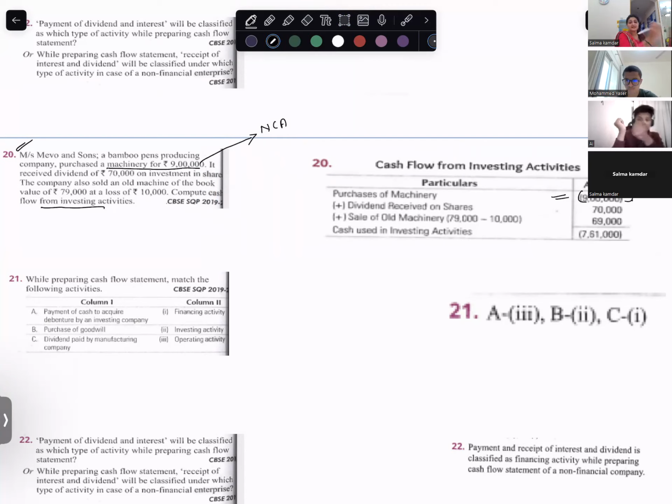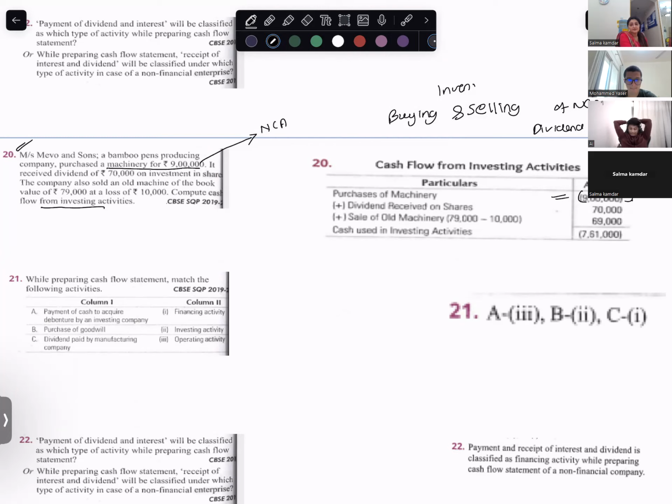What comes in investing activity? Buying and selling of non-current assets, and dividend received, and interest received on investments.